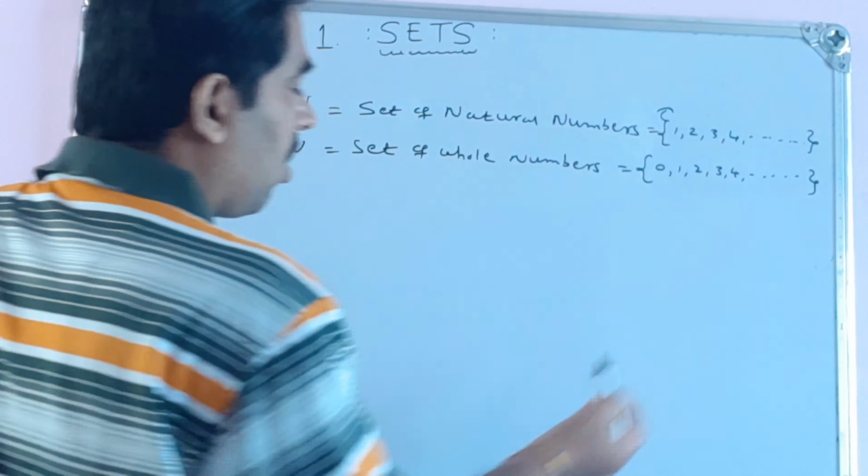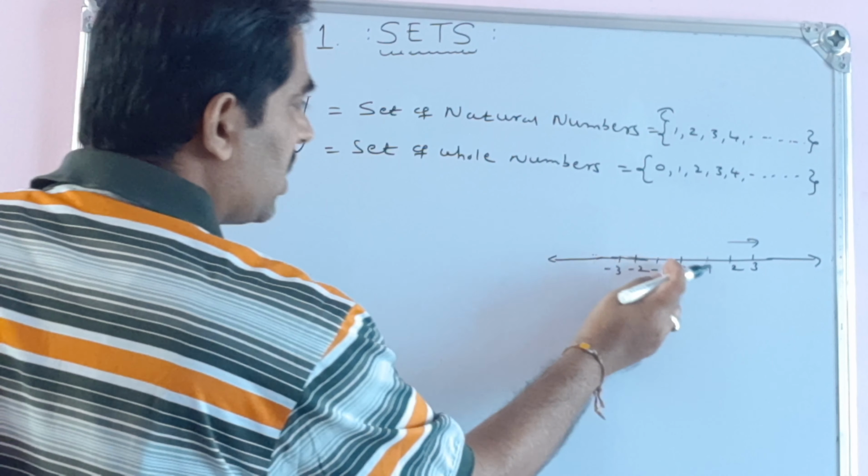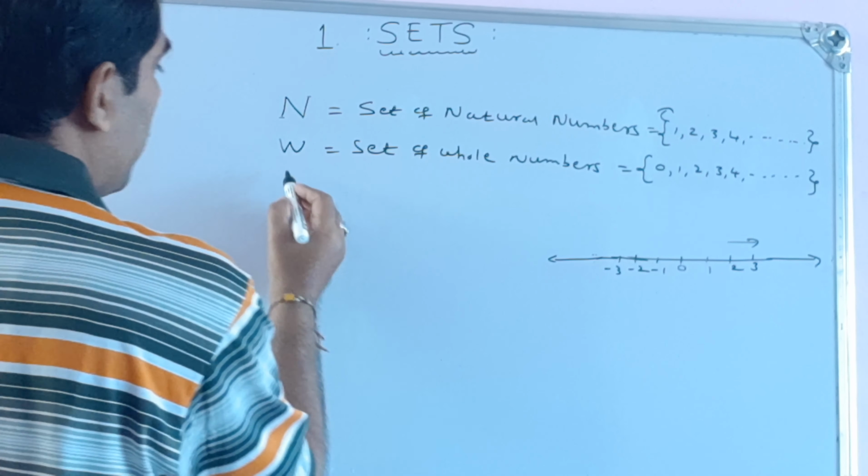See, on the number line, if I draw the number line and mark this as 0, then 1, 2, 3 on the right-hand side, plus 1, plus 2, plus 3. If I move to the left of 0, I should consider negative elements also: minus 2, minus 3. If I consider these negative elements, then I should be able to write another set,